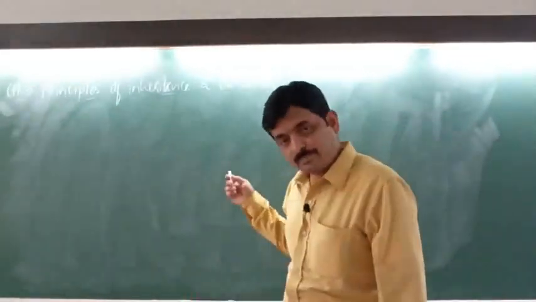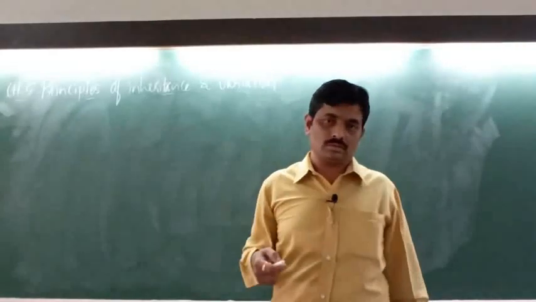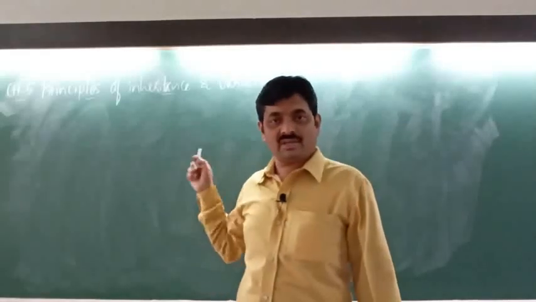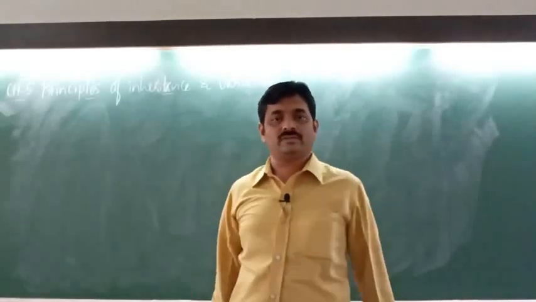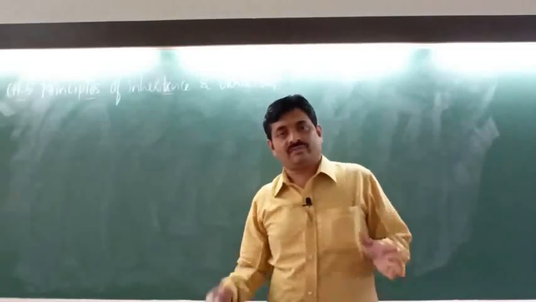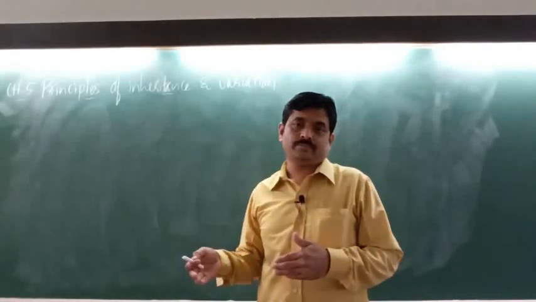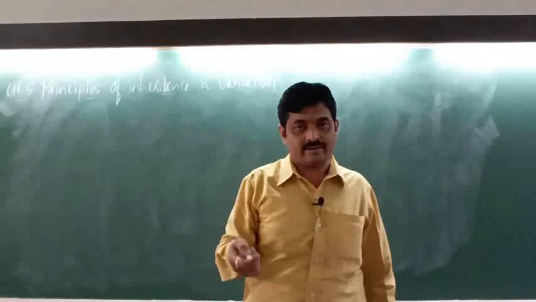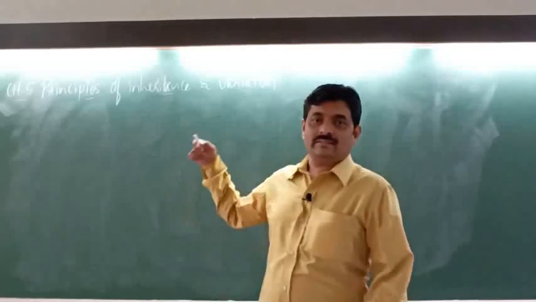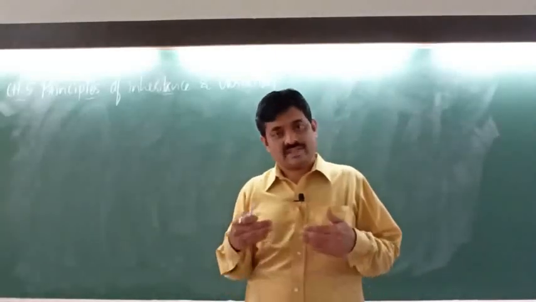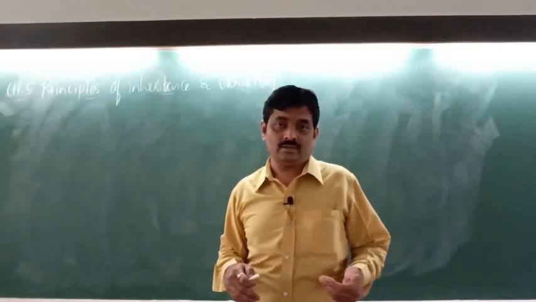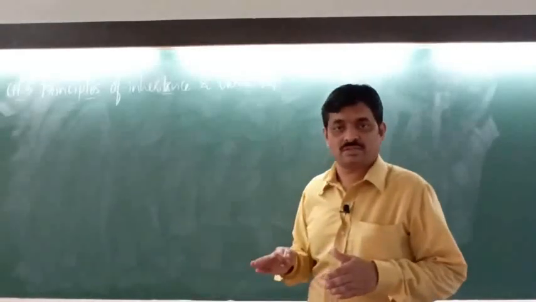So here principles means the rules or the laws. Inheritance means heredity. The meaning of this is transmission of characters from parents to offsprings or from one generation to another generation. So that process is called inheritance. So characters are passed from parents to children, right? And inheritance takes place through genes. So genes are responsible for heredity or inheritance. That means the characters are passed through genes.